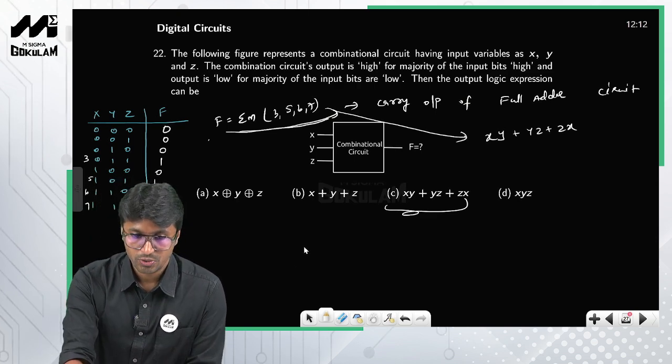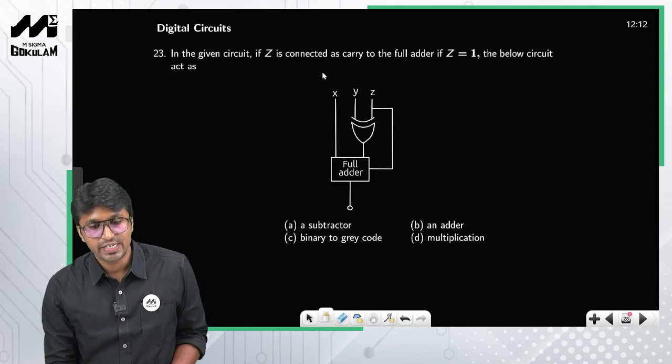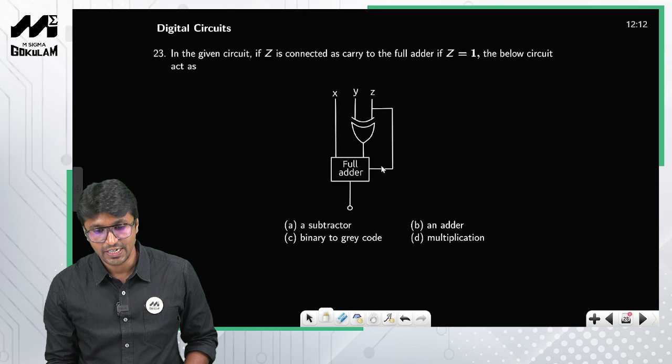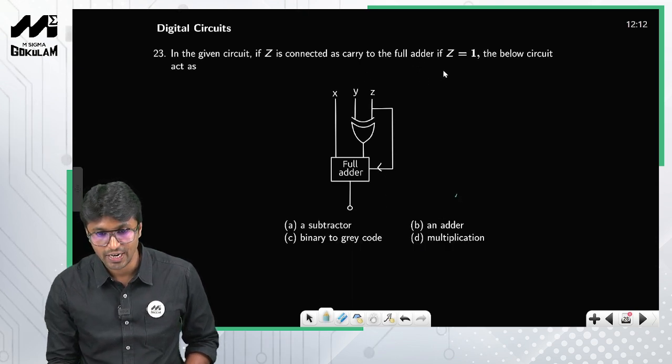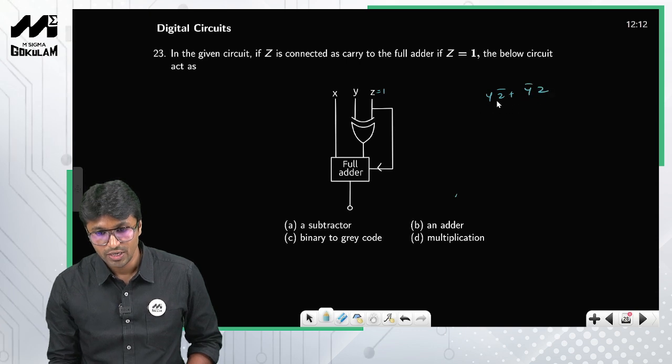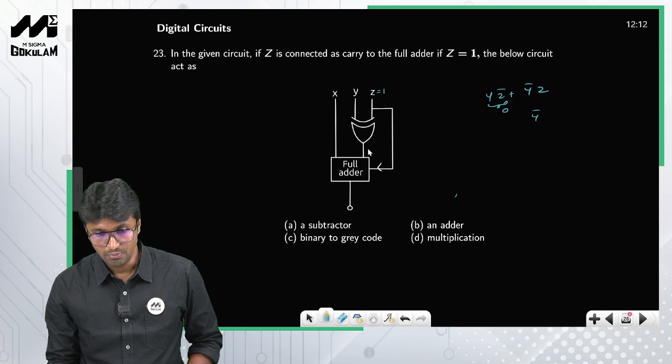Now let us move on to the next question. In the given circuit, if Z is connected as carry to the full adder, and Z is equal to 1, then Y and Z are the inputs to the XOR gate. The output will be Y Z bar plus Y bar Z, so Y Z bar becomes 0 and Y bar Z is 1, so this will be Y bar.